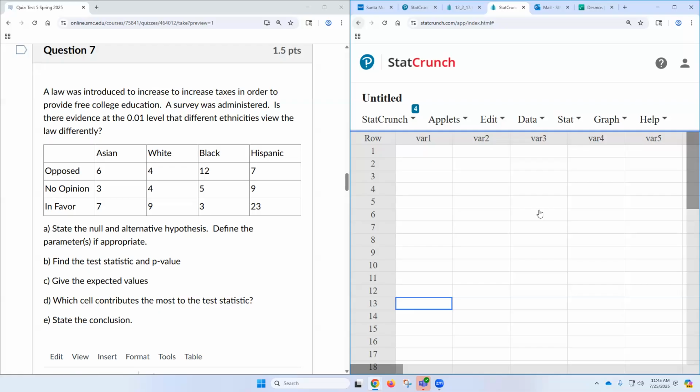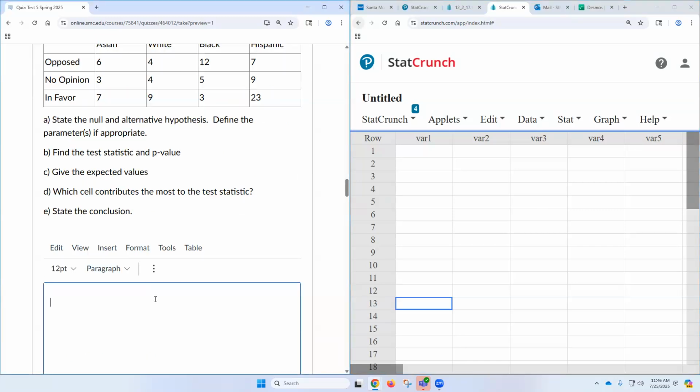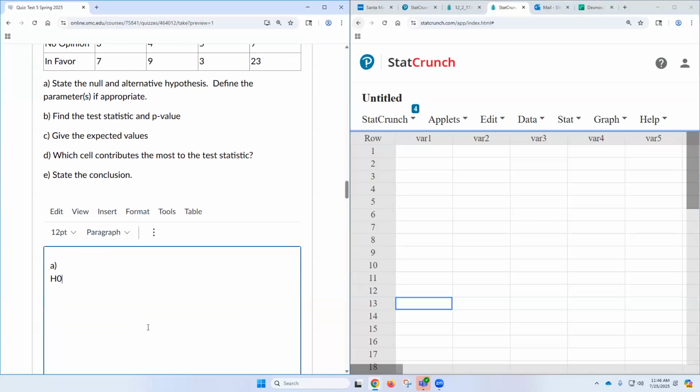All right, so a law was introduced to increase taxes in order to provide free college education. A survey was administered. Is there evidence at the 0.01 level that different ethnicities view the law differently? You have opposed, no opinion, and in favor, and then you have different ethnicities. Put A, and then we'll say what? H0, ethnicity and opinion are independent. And then H1, ethnicity and opinion are what? That's it. How easy is that?